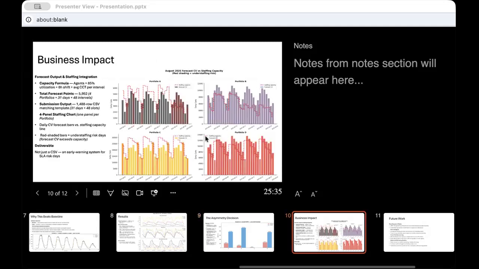We compared our forecasted call volume against the August staffing schedule, using each client's average CCT and an 85% agent utilization rate. We computed how many calls each staffing level can handle per day. The four-panel chart shows each client's August forecast, where blue bars are forecasted daily call volume, and the red dashed line is the estimated staffing capacity. And when bars exceed that line, which we can see shaded in red, that's an understaffing risk day. Next slide.